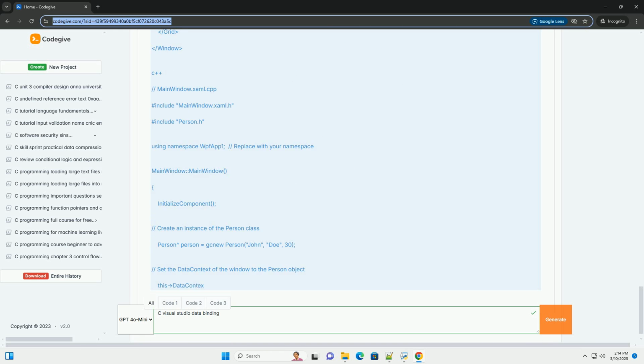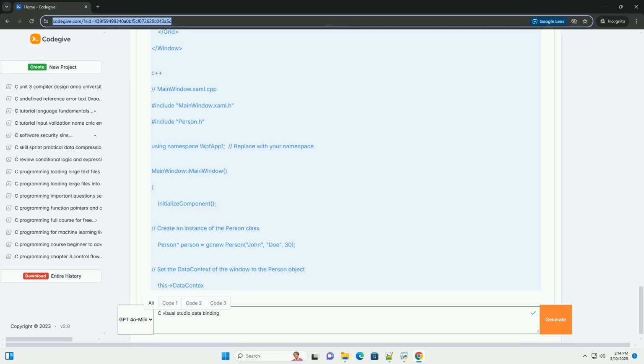Let's create a simple WPF application that displays information about a person. 1. Create a new WPF project. In Visual Studio, create a new project and choose the WPF App (.NET Framework) or WPF App (.NET) template, depending on your .NET version.